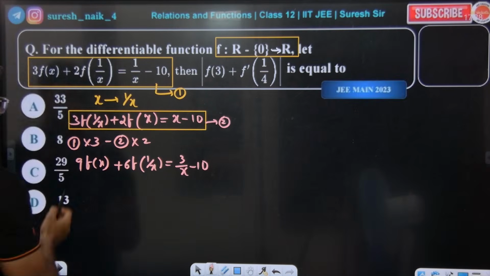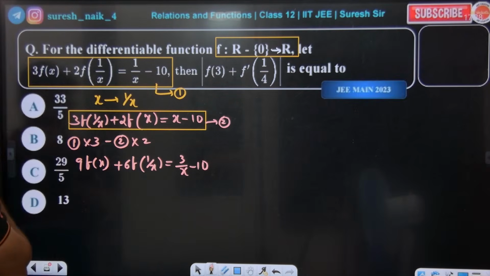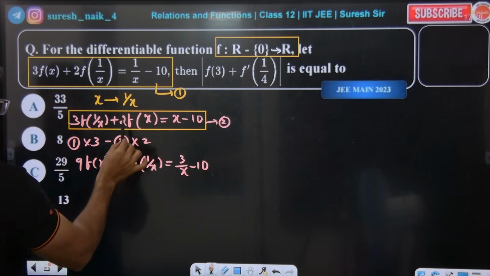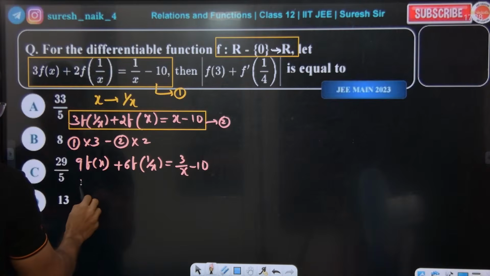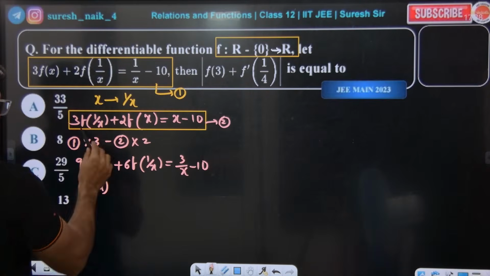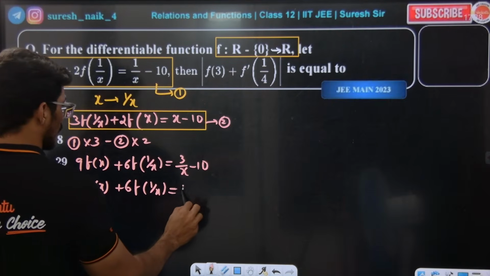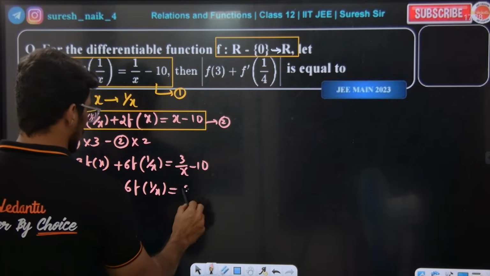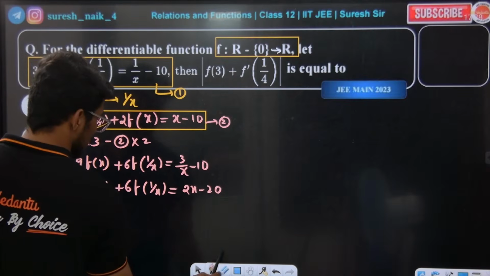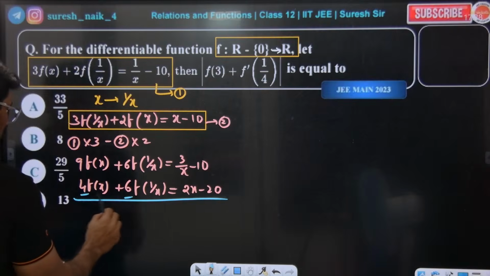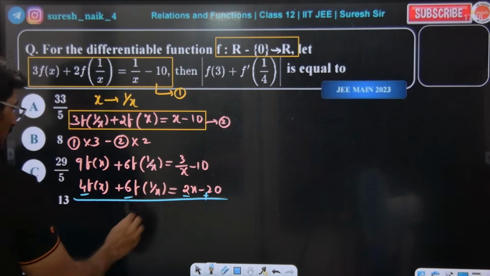Next, the second equation we need to multiply with 2. Multiplying by 2 gives 4 f of x plus 6 into f of 1 by x is equal to 2x minus 20. Subtract. If we subtract, these two cancel out.